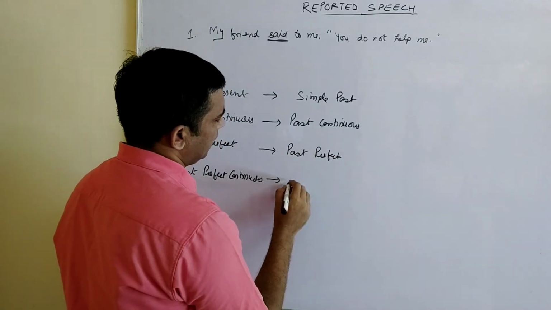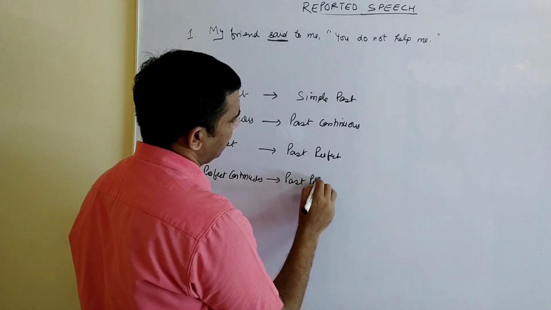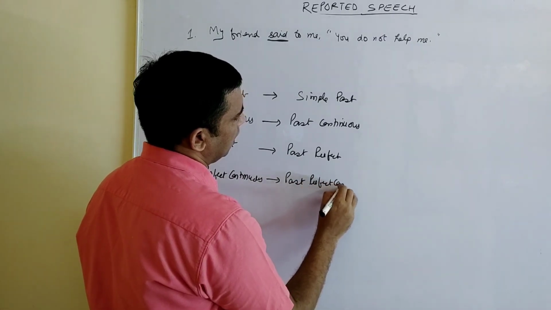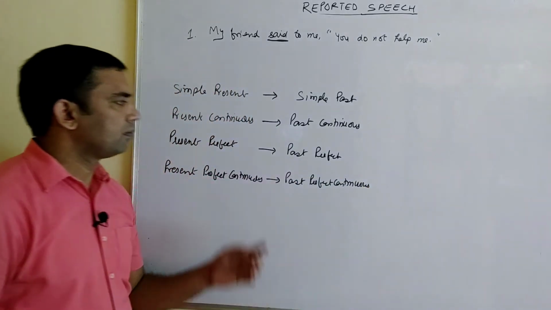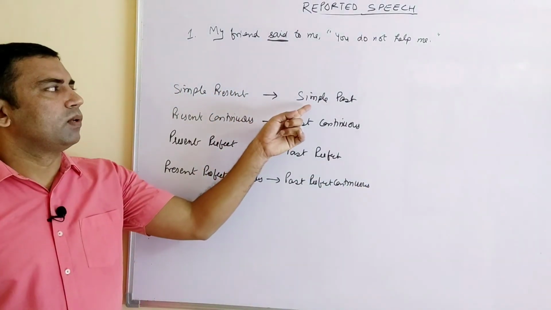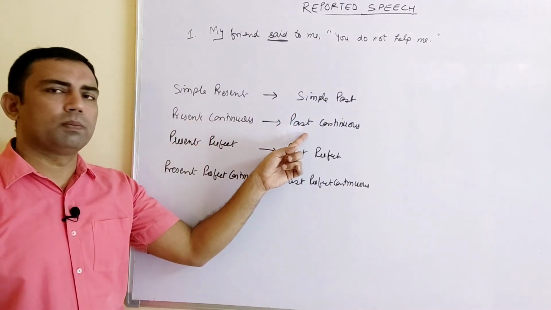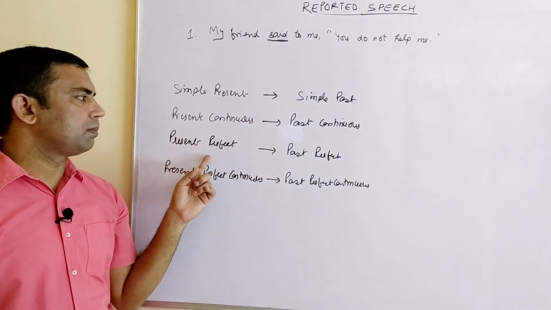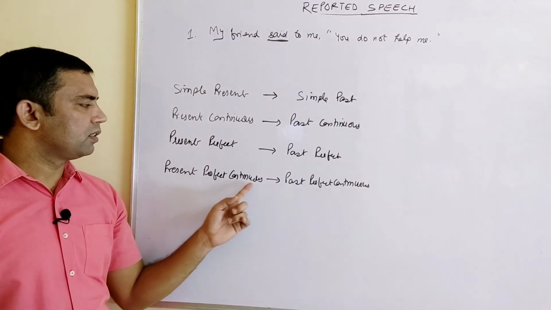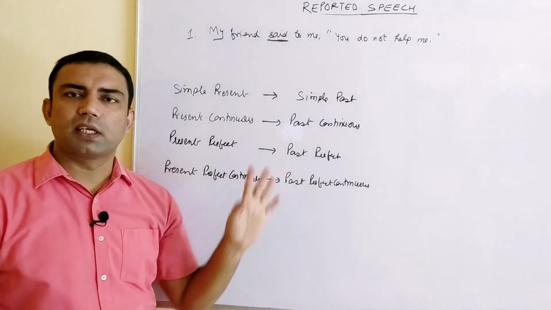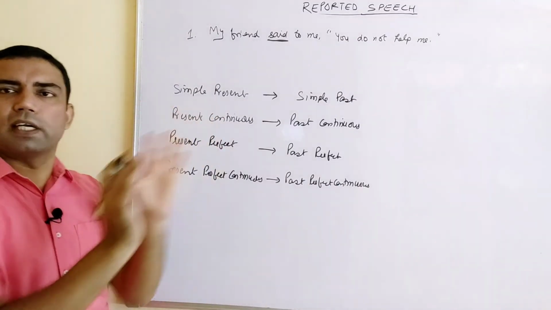Present perfect continuous will become past perfect continuous, right? Clear till here? Very easy. All the four will change as they are.